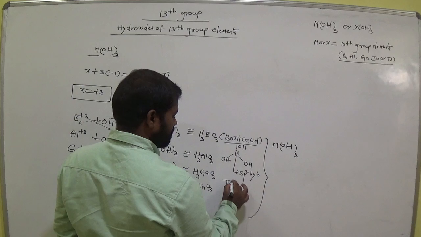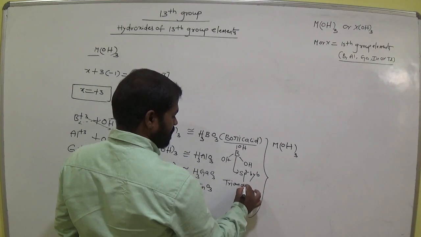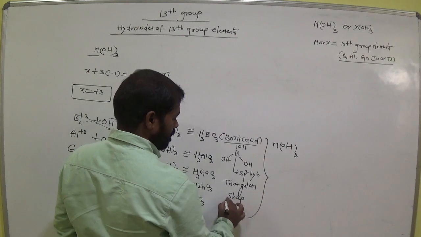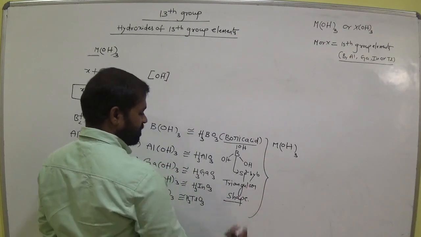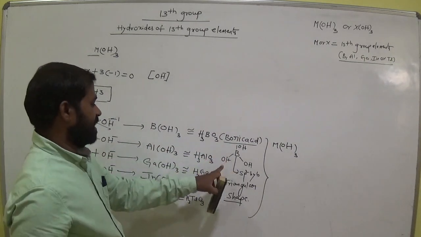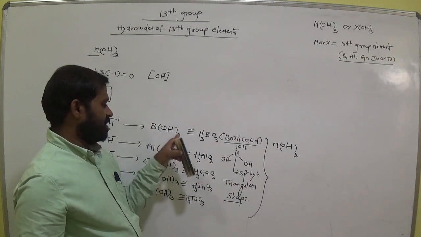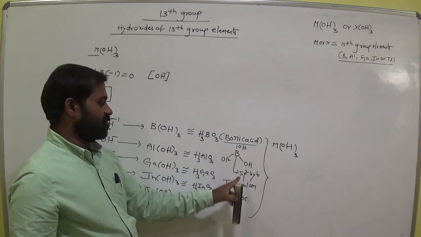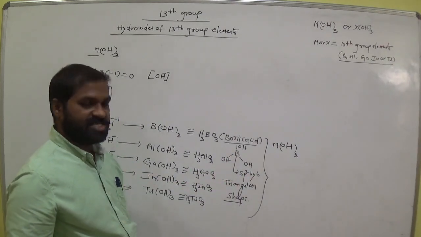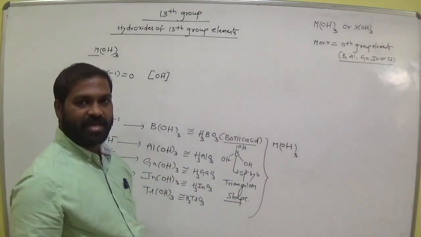Triangular shape. Remember this. B is the central atom. It undergoes sp2 hybridization. It has 3 OH groups. Okay, is it clear?